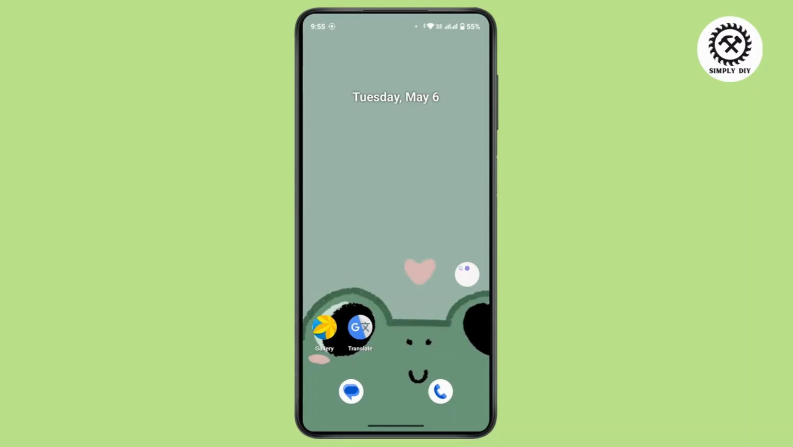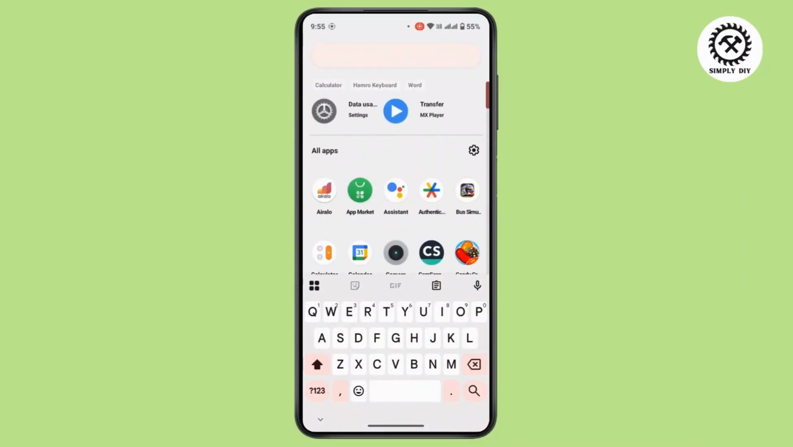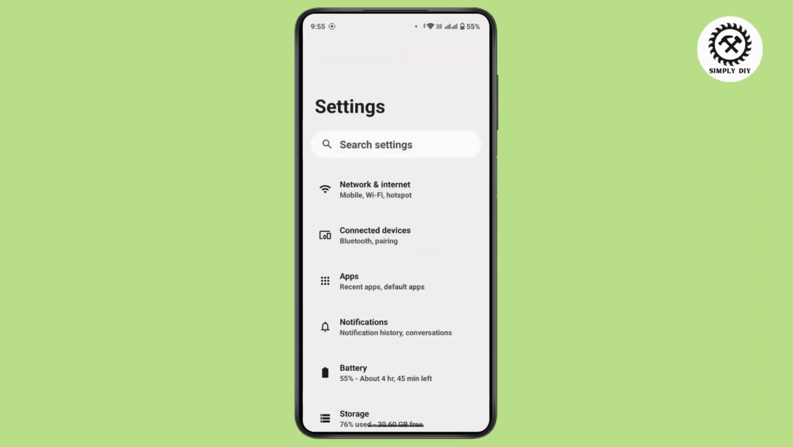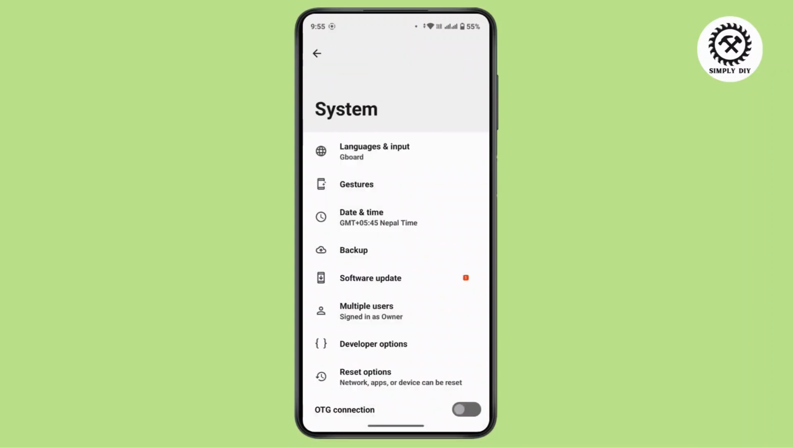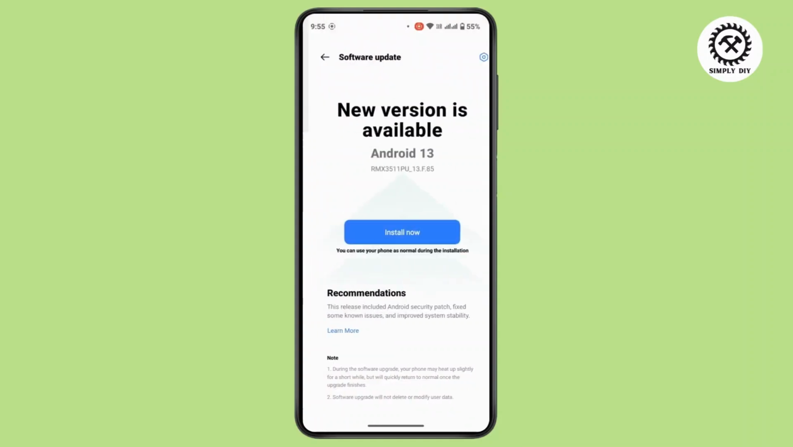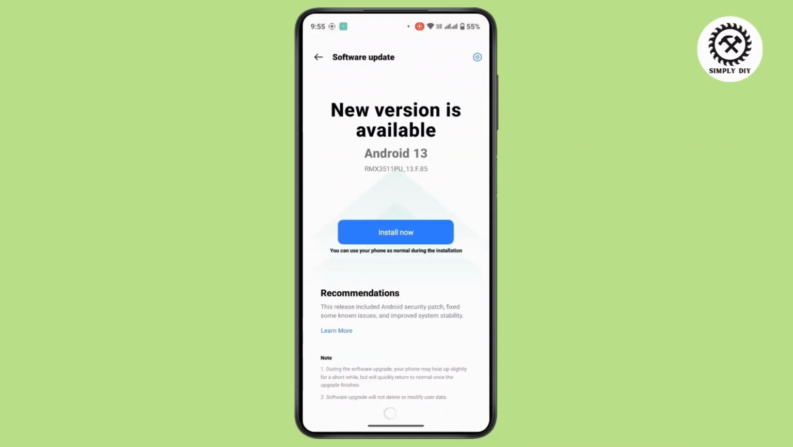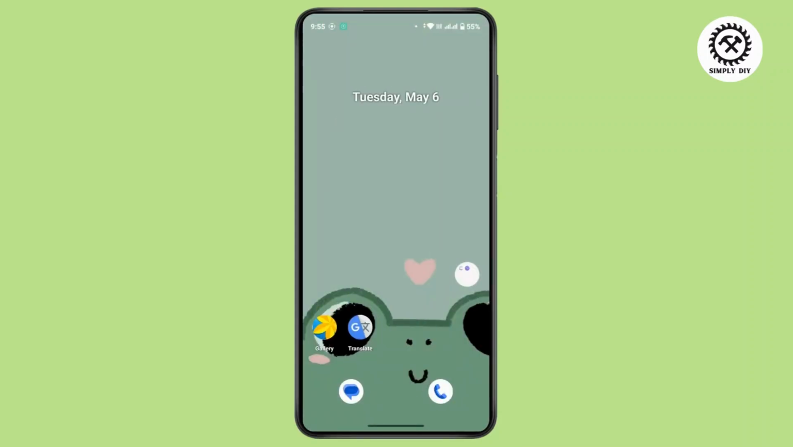And if that still does not help you, then you have to check for your software update. If you have any software updates pending, that may also be causing the problem. So to check that, open up settings in your device, scroll down and then tap on system. Here tap on software update. If there is any update available, make sure to install the update. After that, restart your phone and your problem will be now solved.